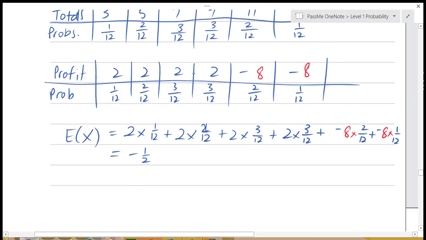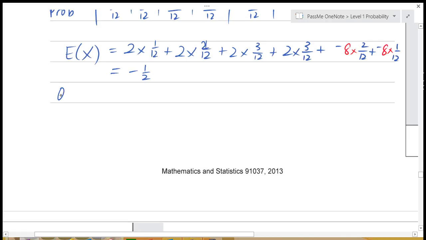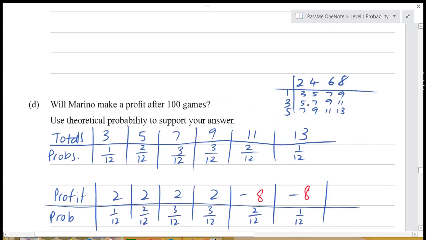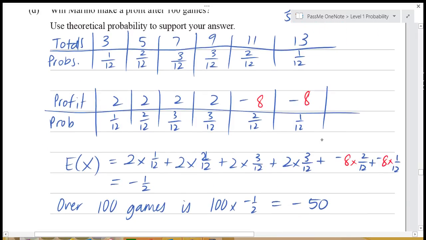So our expected value over 100 games. Let's try that again. Over 100 games is 100 times negative a half, which equals negative 50. So in other words, over 100 games here, he's going to lose $50. So will Mario make profit after 100 games?